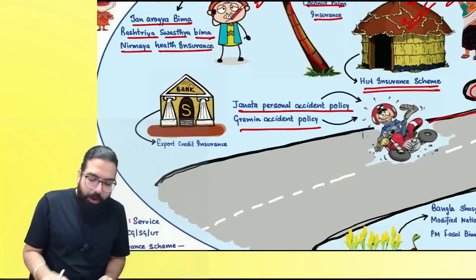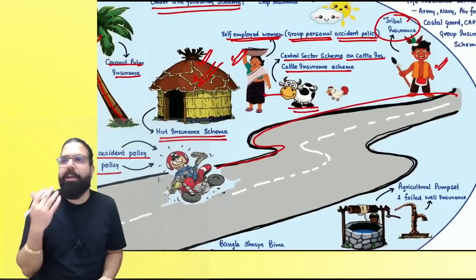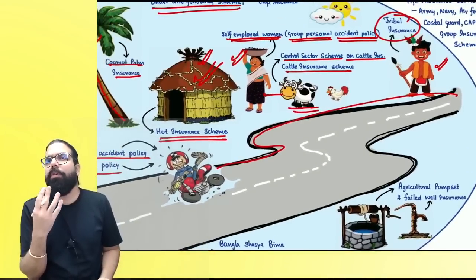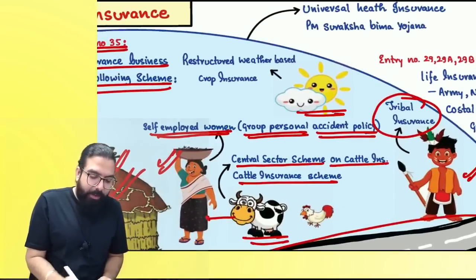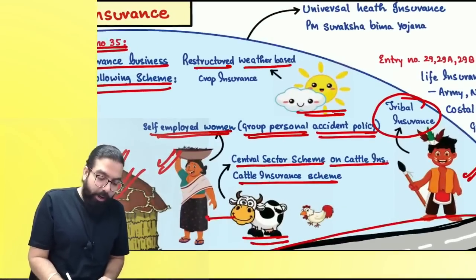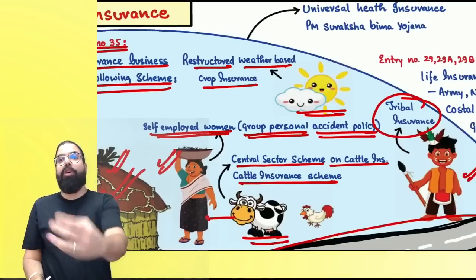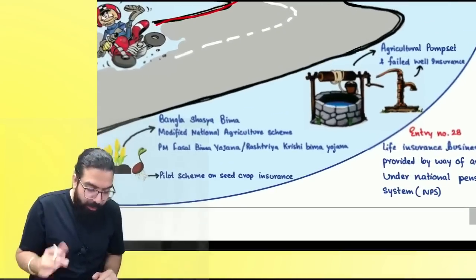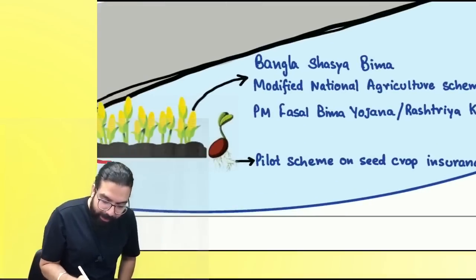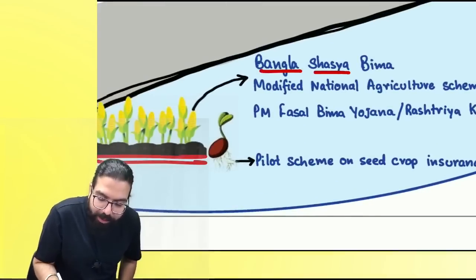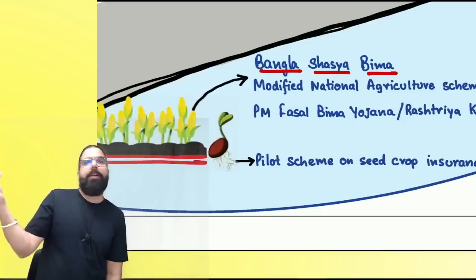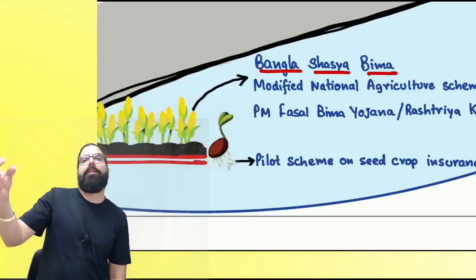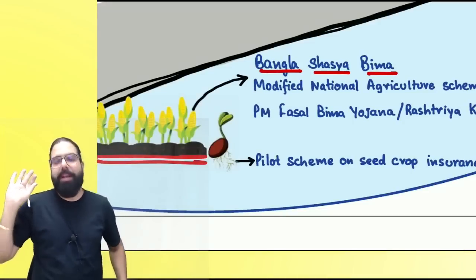Then now, supposing they want, in the village, what will they do? They will go ahead and do agriculture. Now, for agriculture the first thing is weather, and they say restructured weather-based crop insurance is also exempt. Now, if you come down over here, when you do agriculture, what will happen? One is Bangla Sasya Bima. What is Bangla? West Bengal, Bangla. Sasya means crops, crop insurance. Are we clear, everyone?